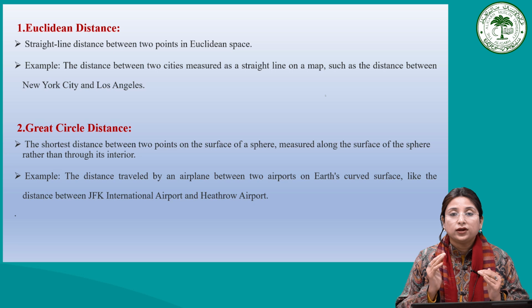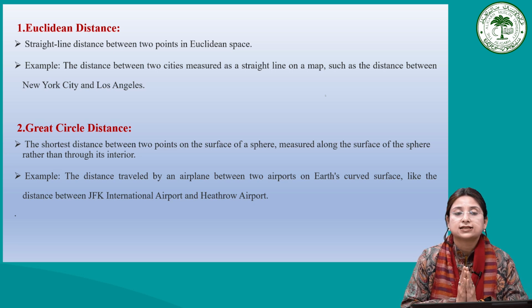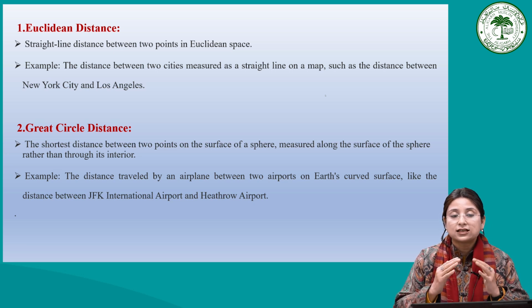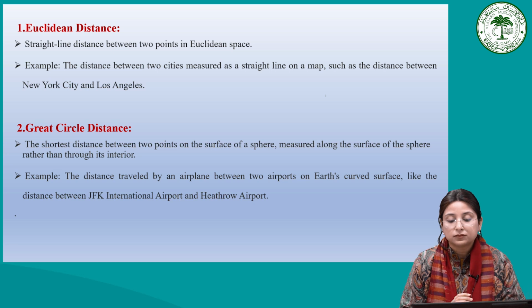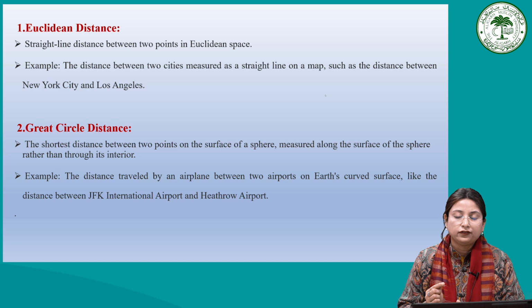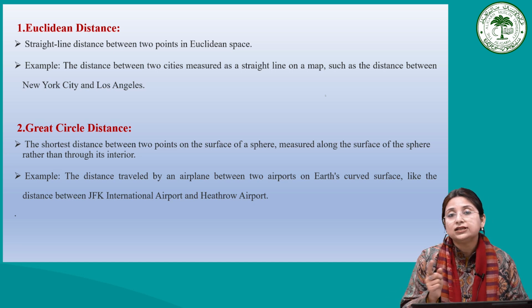So it is generally measured along the curvature of the Earth, rather than going interior.